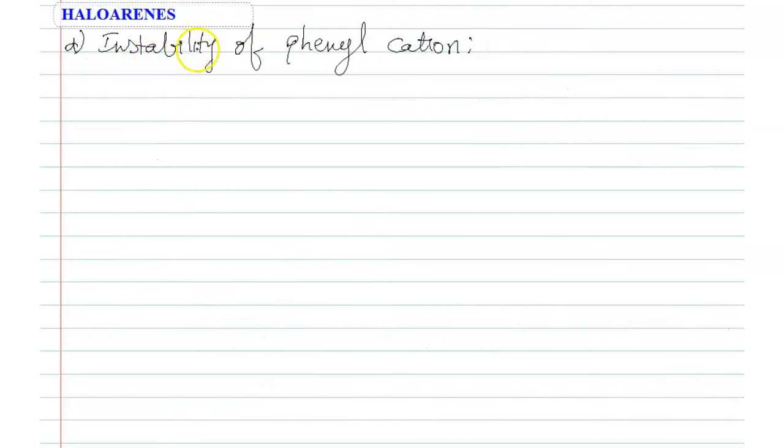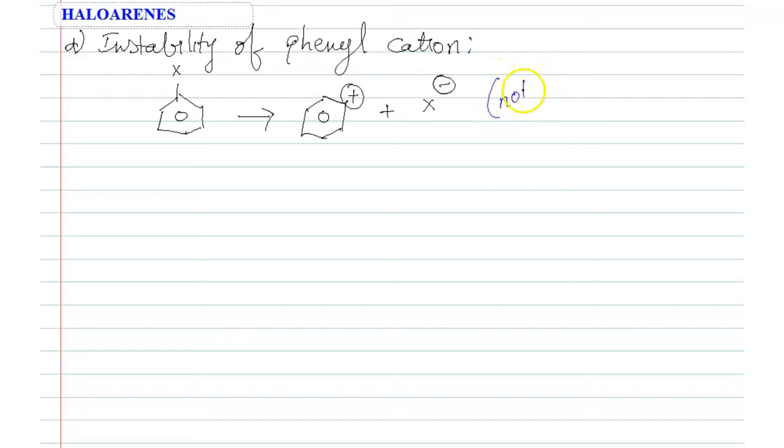The next factor is the instability of the phenyl cation. Normally, when X is attached, suppose it is ionized, then it becomes positively charged and X becomes minus. Actually this reaction is not possible. If it happened, we would get a phenyl cation, with the positive charge on the benzene. Nucleophilic attack would be possible if this reaction were possible.